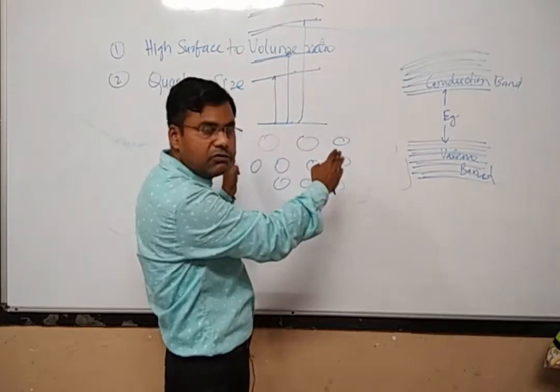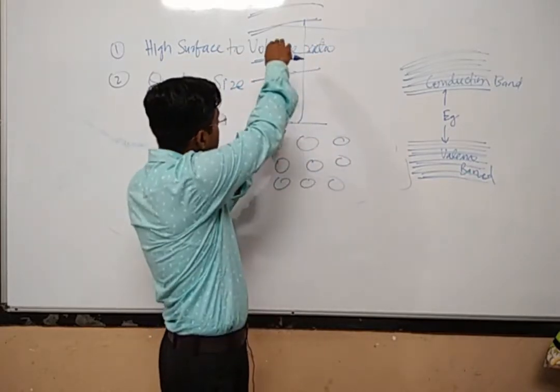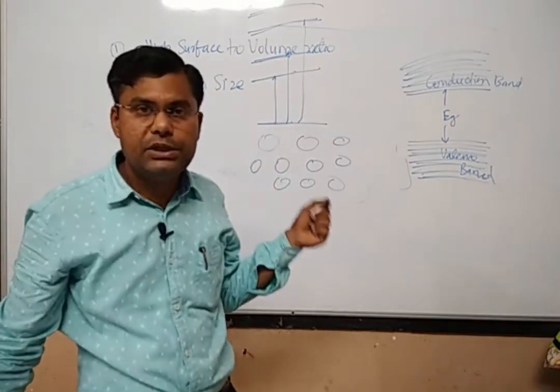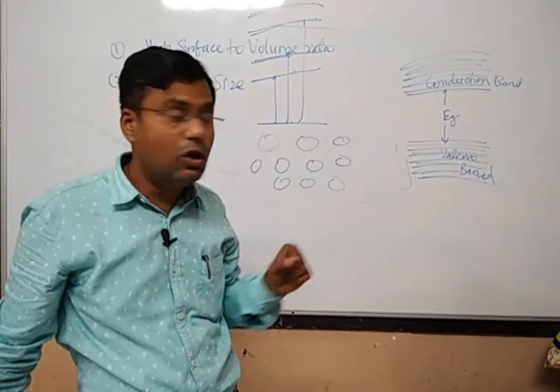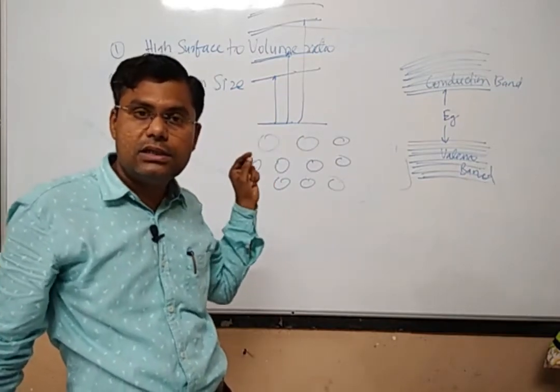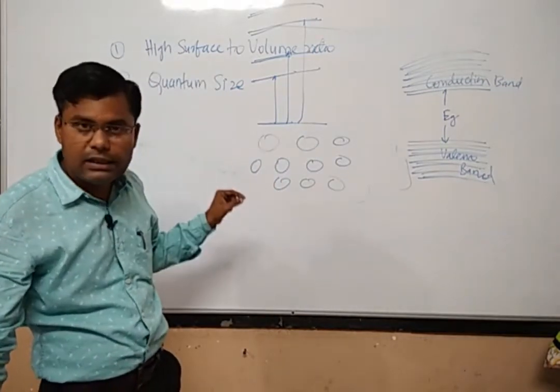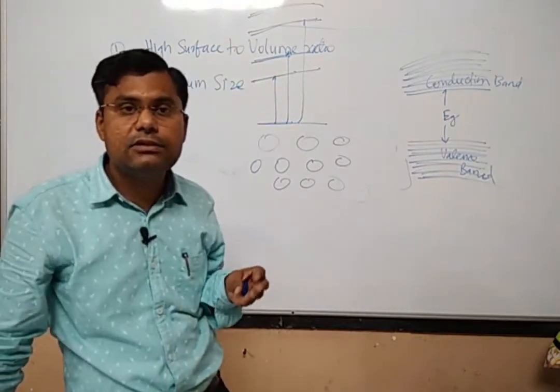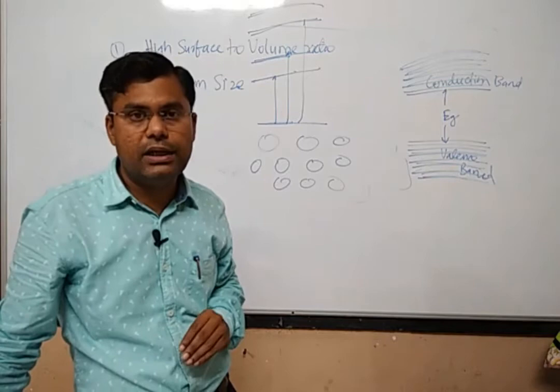If you increase the size, the separation decreases. So the energy gap, not the band gap, in the nanoparticle depends on the size, and normally it increases with the decrease in the size of the nanoparticle.